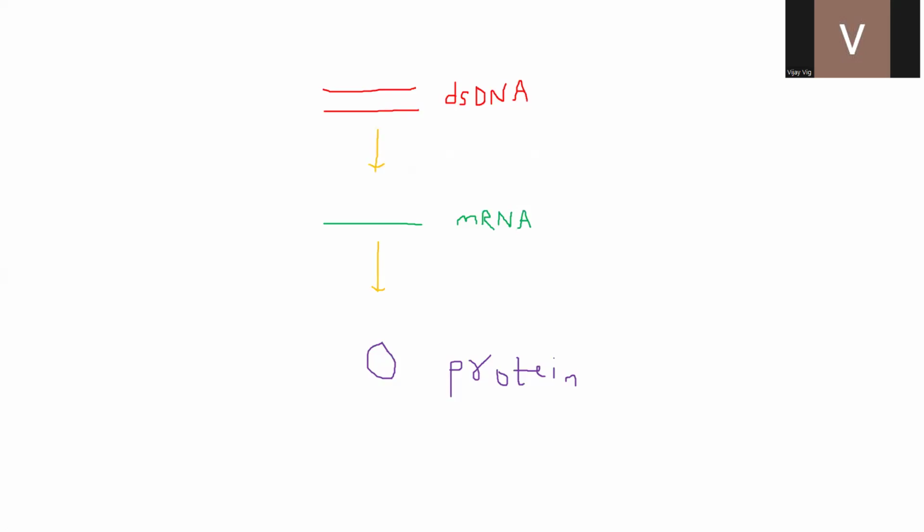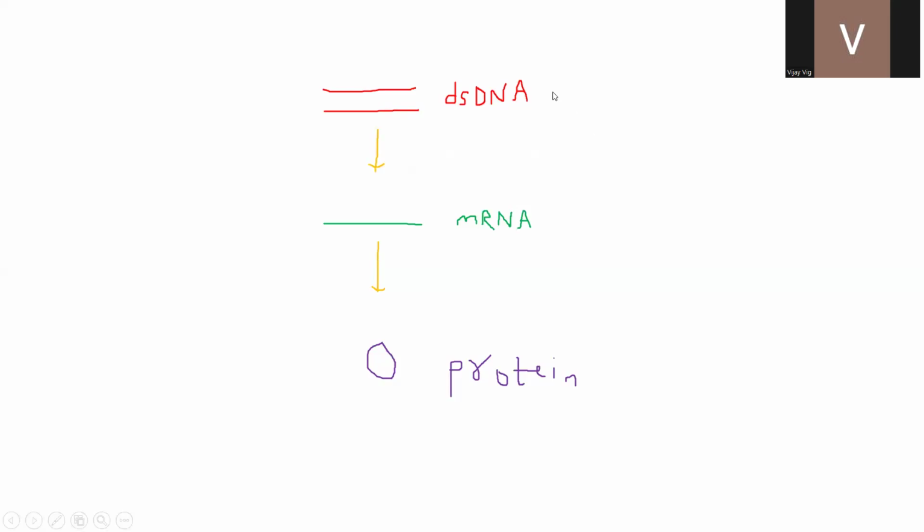planet. And in transcription, one of the strands of the DNA is used as a template to synthesize messenger RNA, and the sequence of the gene, the sequence of the DNA decides the sequence of the mRNA. And then in the second step of the central dogma, translation, the sequence of the mRNA decides the amino acid sequence of the protein. This is also called as gene expression.